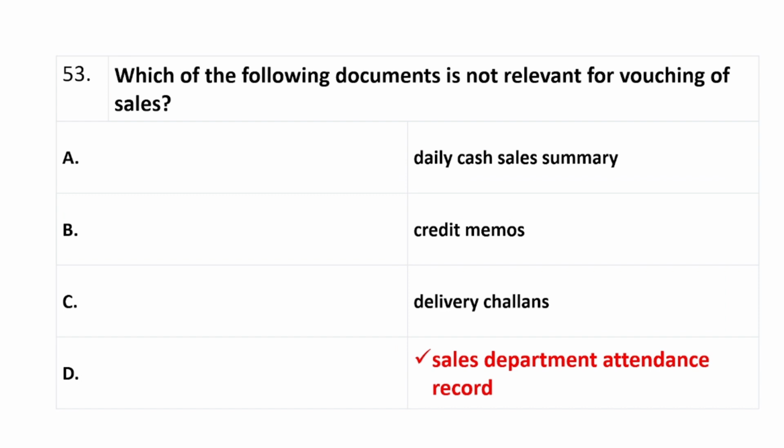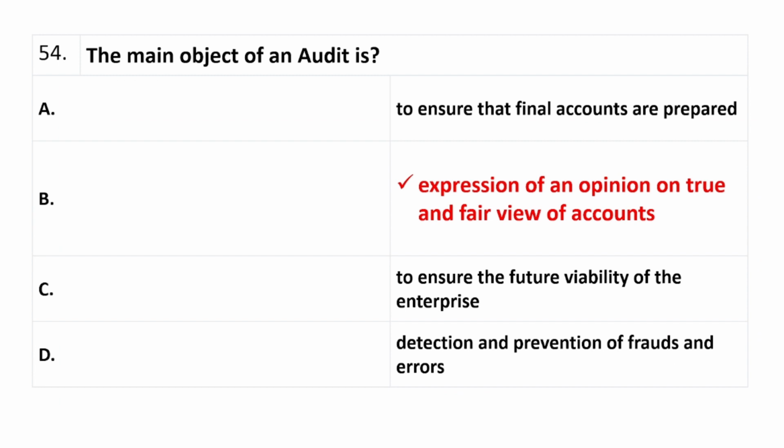Question number 53, which of the following documents is not relevant for vouching of sales? The right answer is option D, sales department attendance record. Question number 54, the main object of an audit is, right answer is option B, expression of an opinion on true and fair view of accounts.